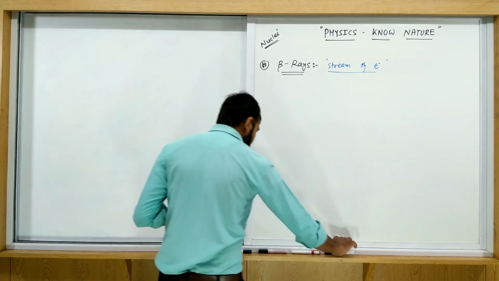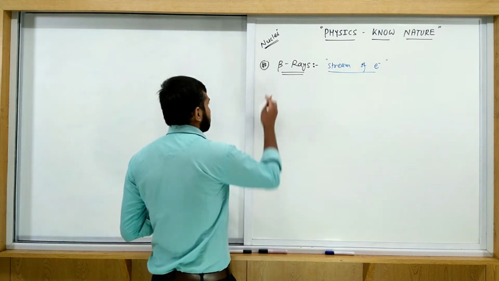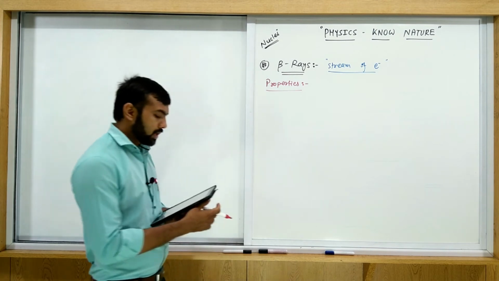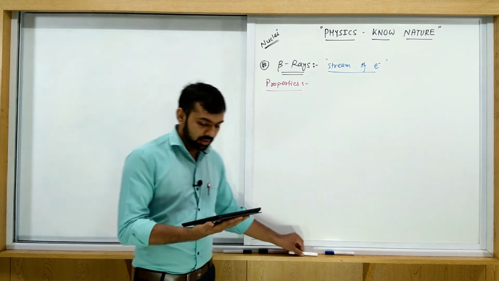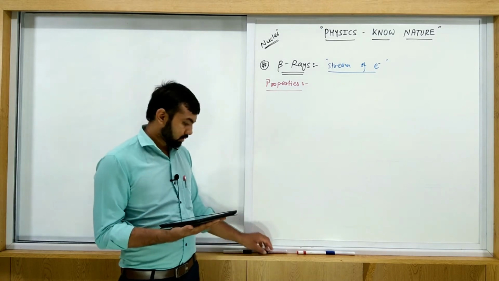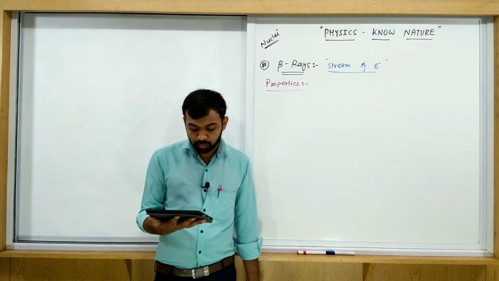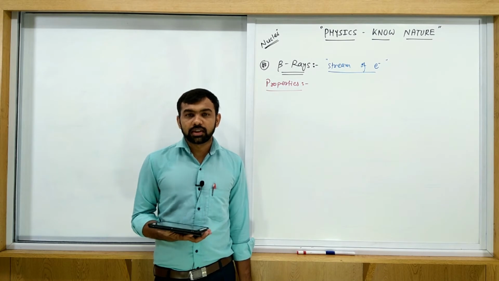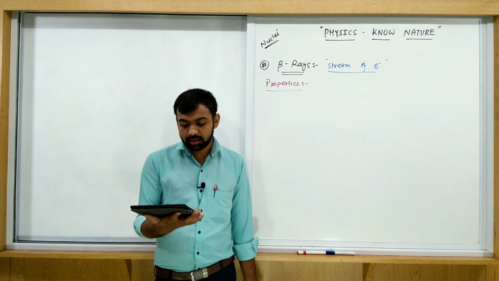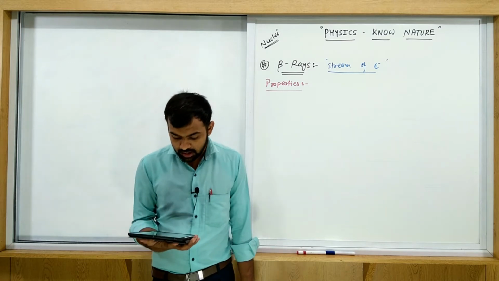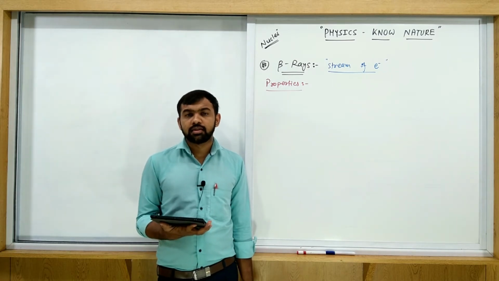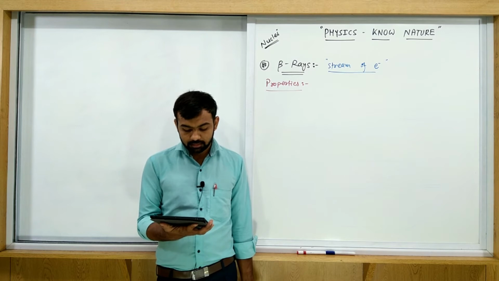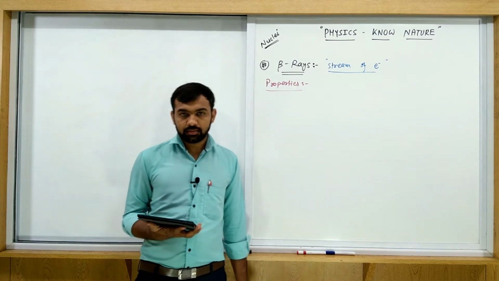Now write some properties of beta rays. First one, beta rays have the same properties as cathode rays, photoelectron rays, except their origin.